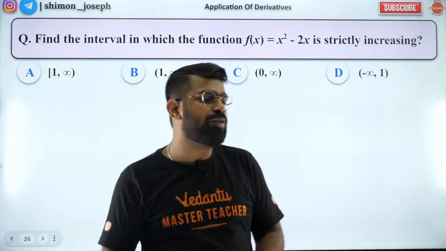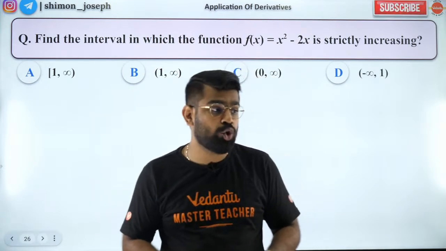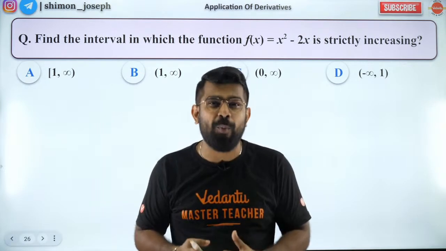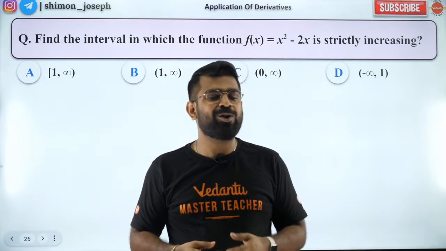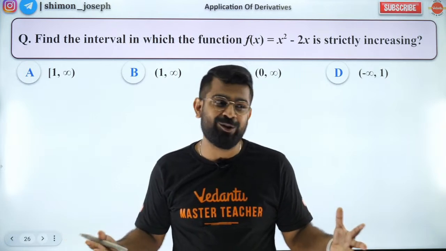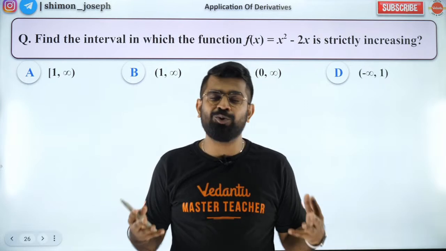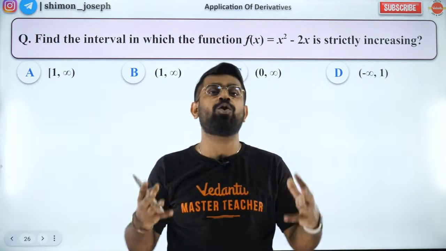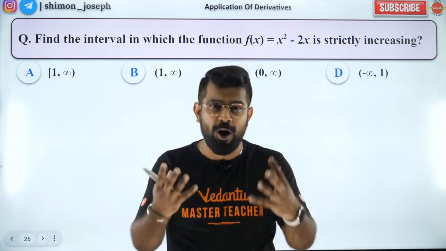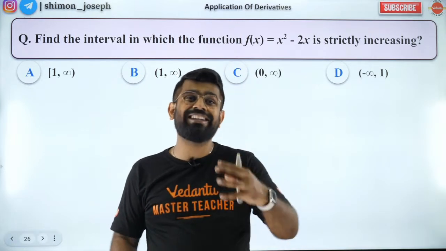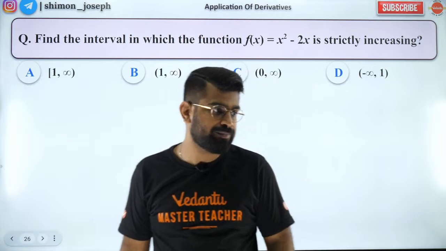Can I take leaves from college and focus on Vedantu? Yes, of course, that will be good, but make sure your college has no problem with it. Because you have only 3-4 months time, so you have to make the best out of it. So yes, of course, you can take 2-3 days off in a week and focus on Vedantu's lectures or your problem solving, something you have to do to increase your self-study time.